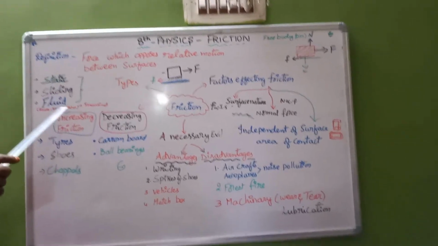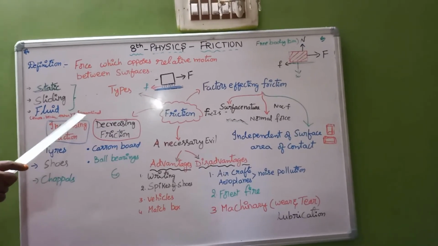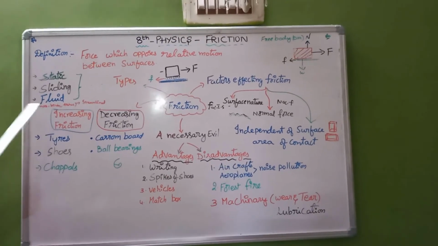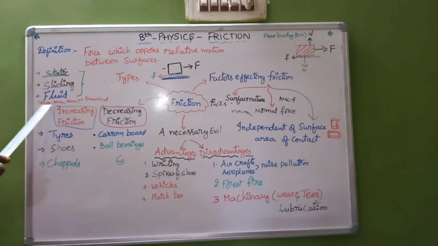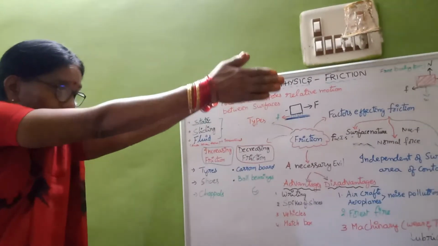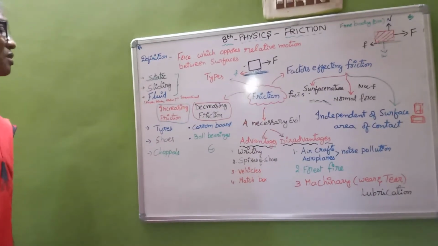And fluid friction exists when the object is in the liquid or gaseous state. For example, divers, when they jump from a cliff into the water, keep their hands in this direction. They tear the water and go deep into the water for research.